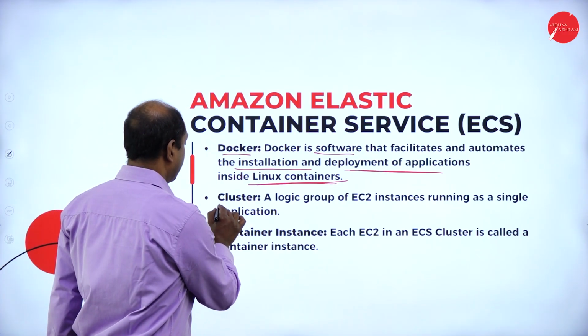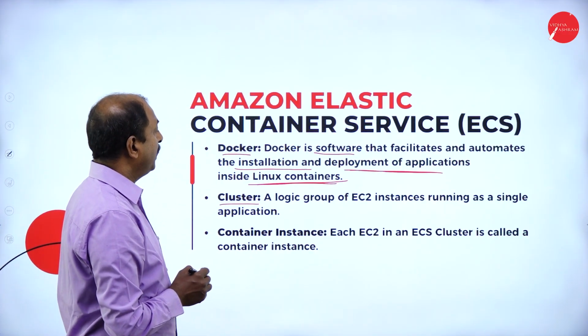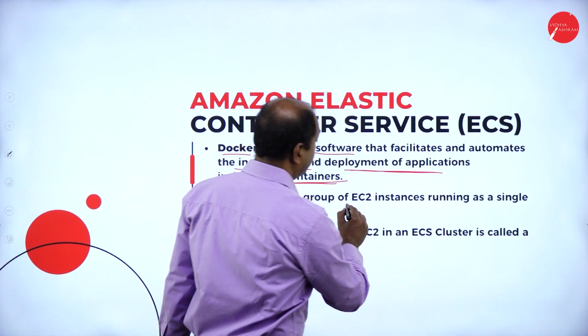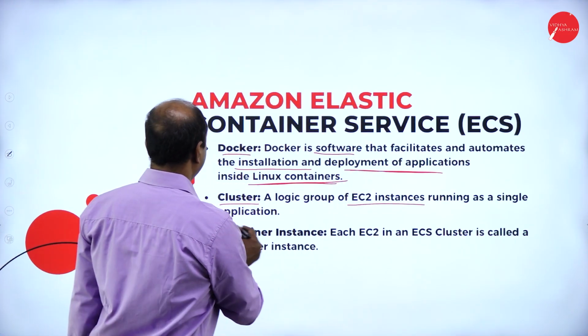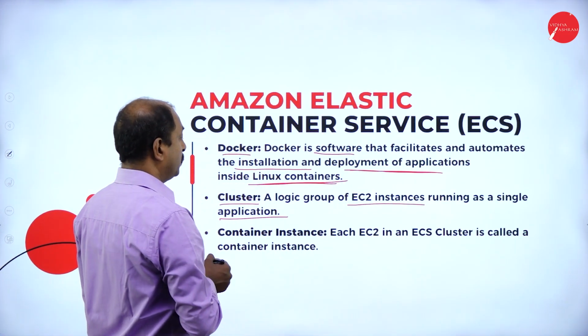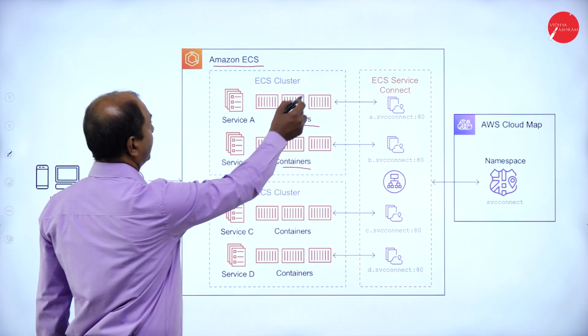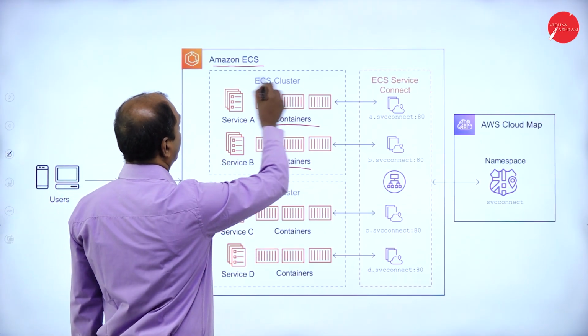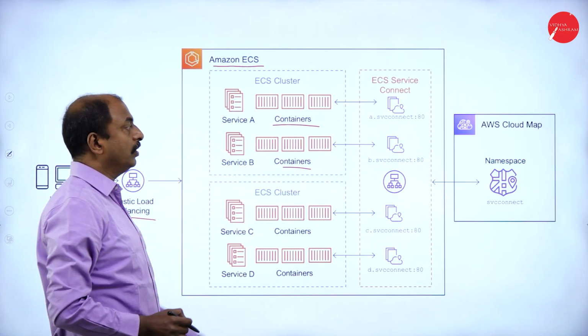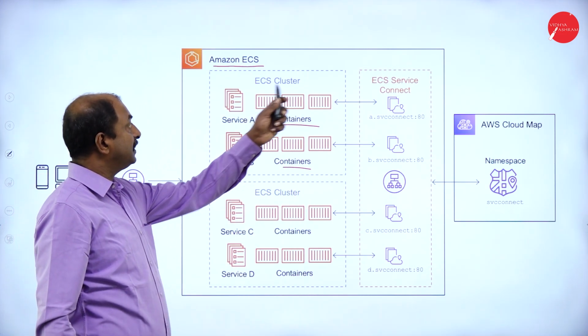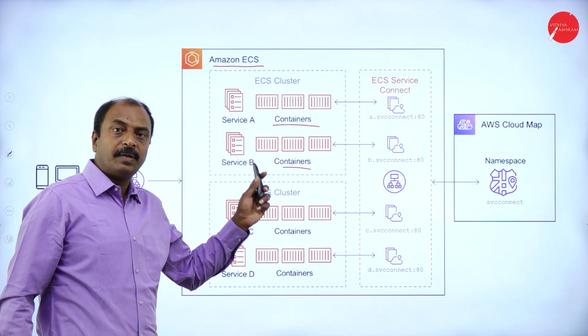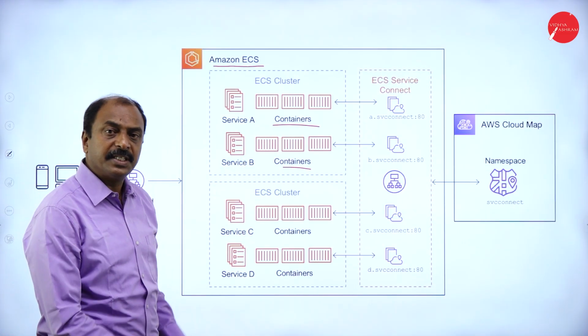Next one is cluster. So what is a cluster? It is a logical group of EC2 instances running as a single application. Now in the diagram you can understand what a cluster is. A cluster is a group of services, and all the application services are inside the cluster, and it is available to the user as a single service.